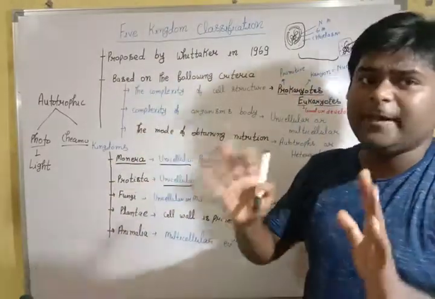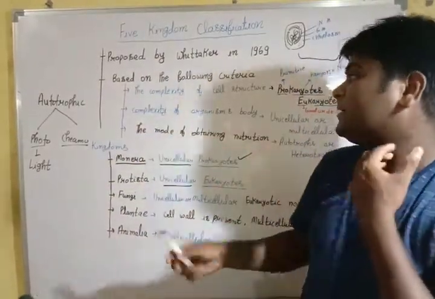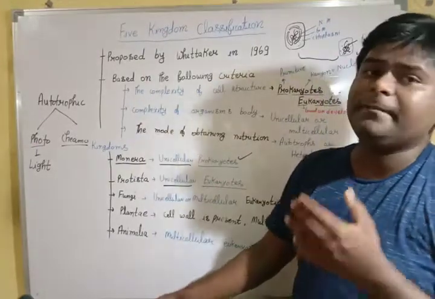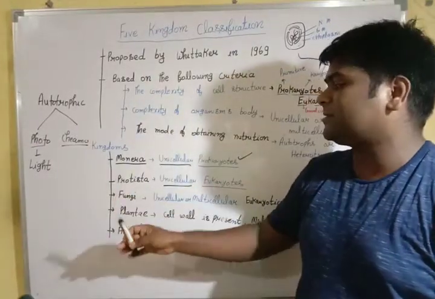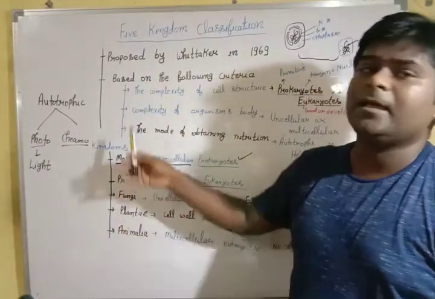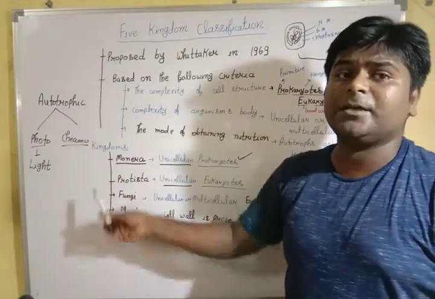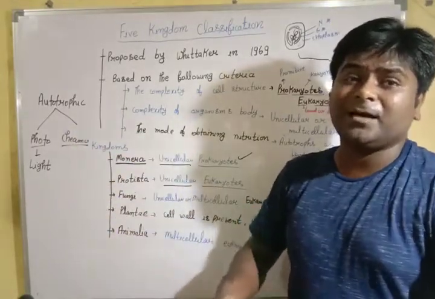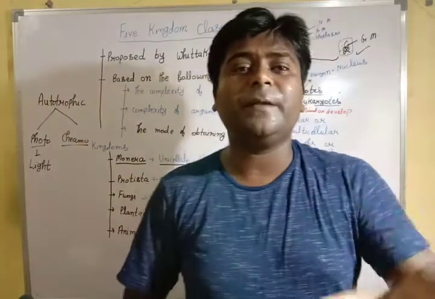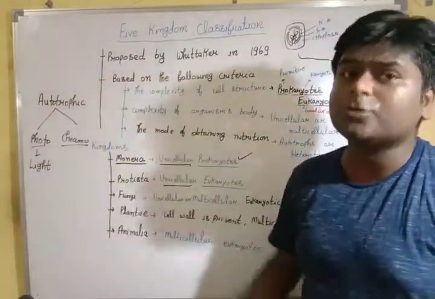These are three basic criteria. Then we take a classified. He made kingdoms. First one is Monera, Protista, Fungi, Plantae, Animalia. You have to remember the sequence. If you change the sequence, it will be incorrect. So you need to go through this sequence.